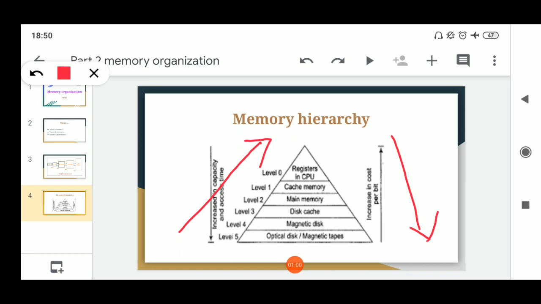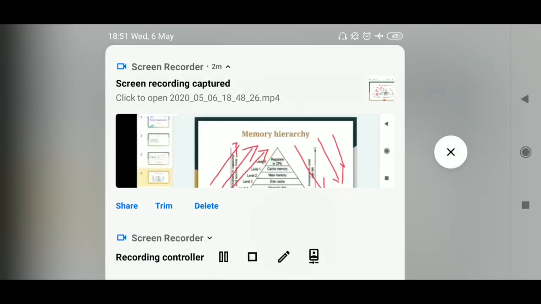In other words, as we move from level 0 to level 5, storage capacity of memory increases, but cost, speed and frequency of use decrease. Memory hierarchy is one of the most important aspects in designing memory, and a very important parameter which is always asked in university